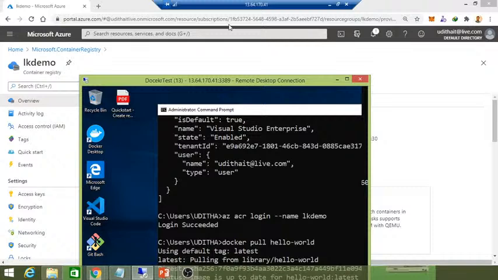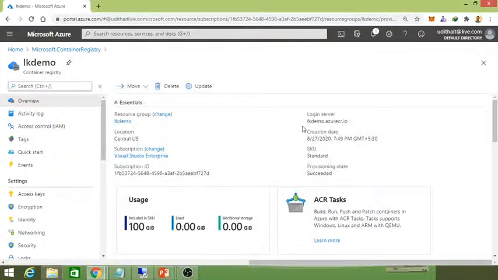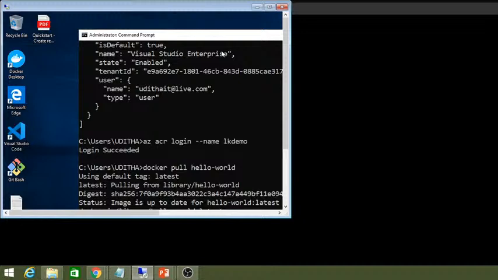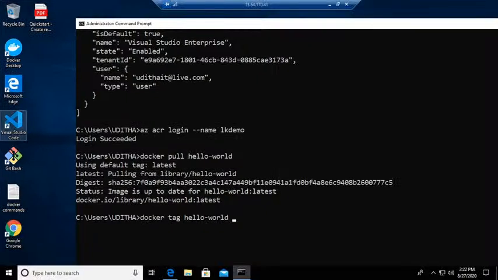What is our server location? Our server location is lkdemo.azurecr.io. That is my server location for that container registry.